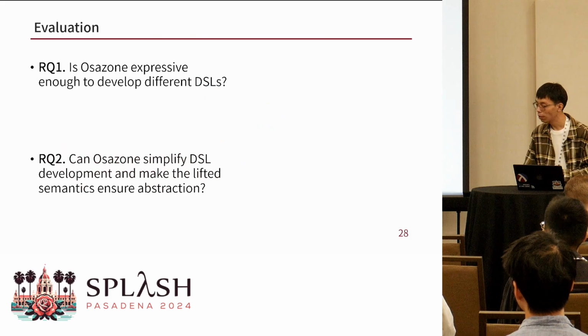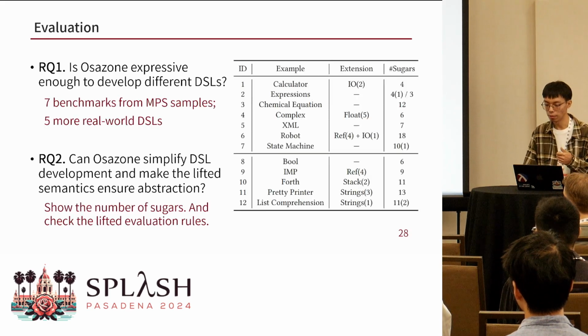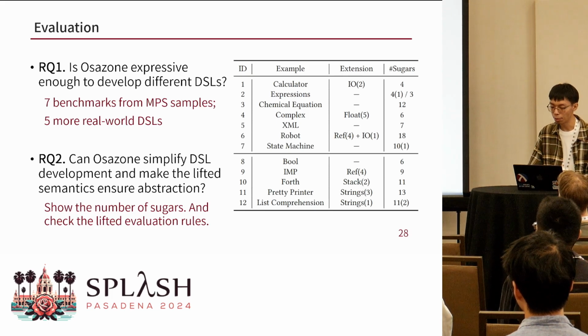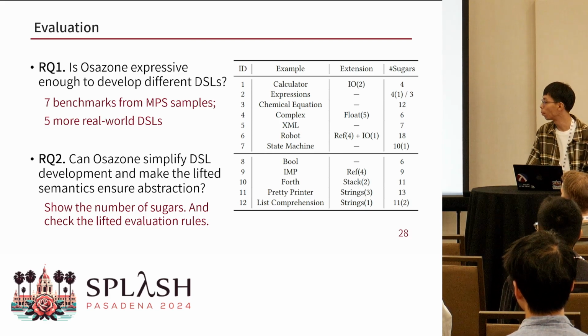To evaluate our system, we focus on whether Osazone is expressive enough to develop DSLs, and whether the lifted semantics protects the abstraction boundary. To answer the first question, we collect 7 benchmark DSLs from the samples of MPS, and we reproduce them in Osazone. And we implement 5 more real-world DSLs. To answer the second question, we show the number of the syntactic sugars used to implement these DSLs, and we check the lifted semantics manually.